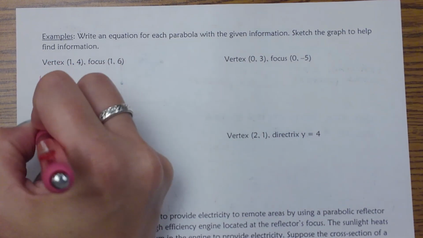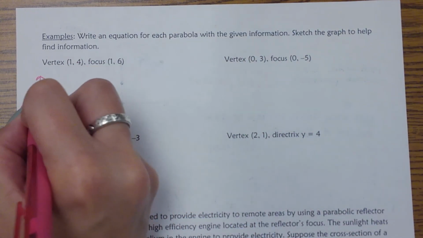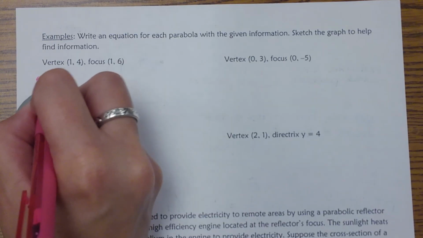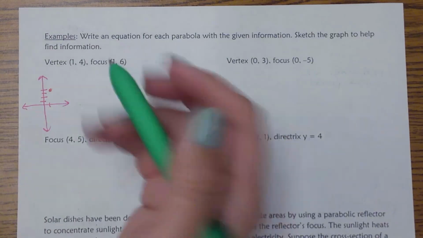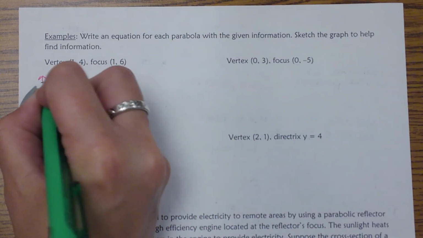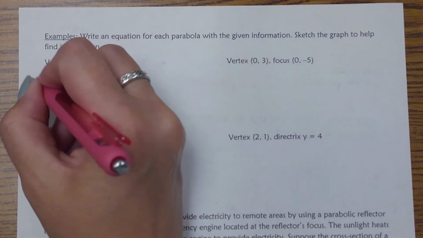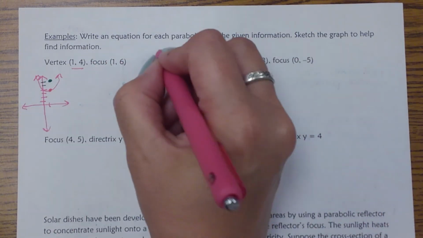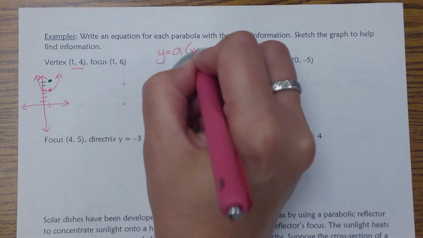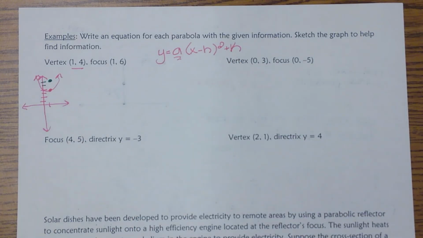So if I sketch my graph, I have a vertex at 1, 4. So the vertex is right there. My focus is at 1, 6. So that would be up there. So remember, the focus is on the inside of the graph. So that means the graph is going up. So if I ask you to write the equation, I already know the vertex. And remember, this is vertex form. So all I have to find is that a value.